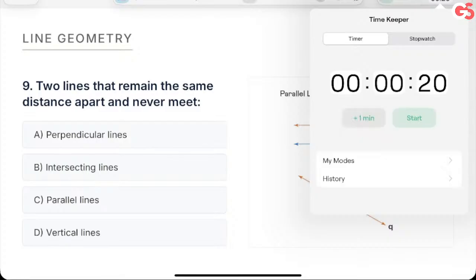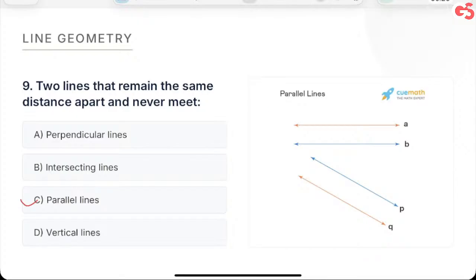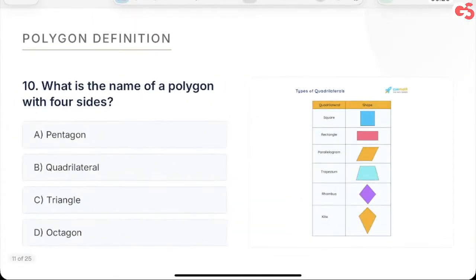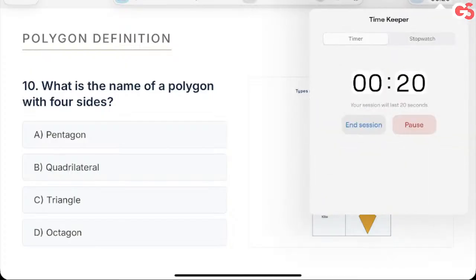Okay. Here it is parallel lines. Here the figure is also there. Perpendicular lines are those which intersect at 90 degrees. Intersecting lines cut each other anywhere. Vertical lines, anything that is vertical, like this is vertical, which is the ground, say 90 degrees. All right, this is parallel. All of us know that. Now, I don't think I need time for this because we discussed that already, isn't it? Three sides, four sides, all that stuff we have discussed already.